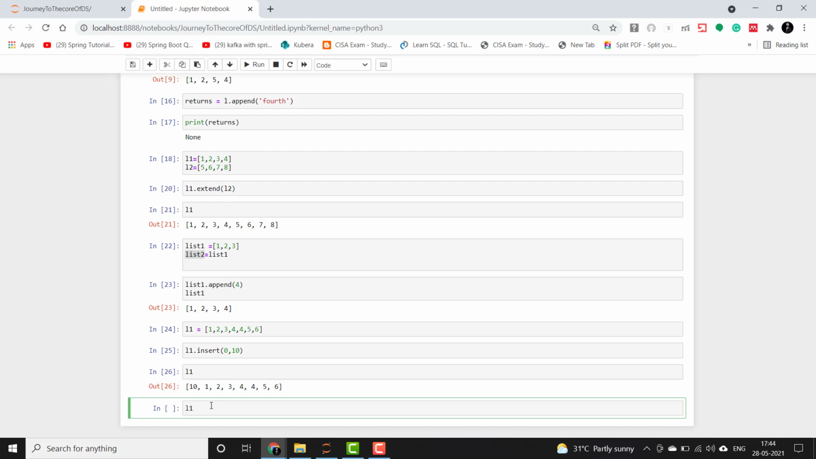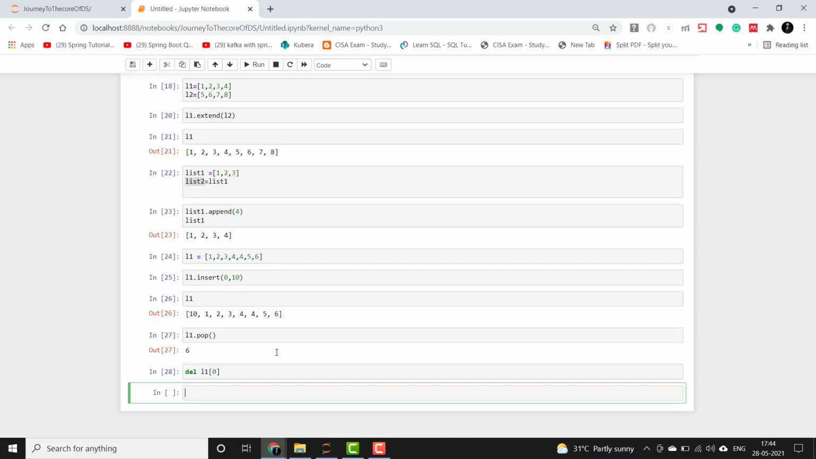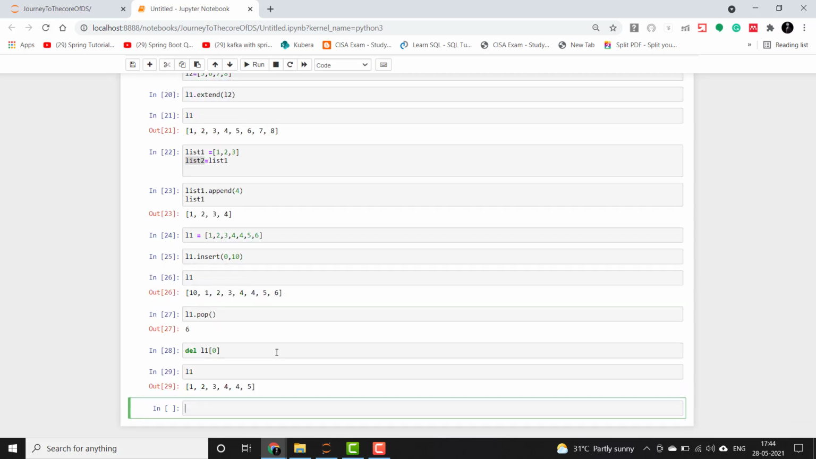So now we can do the pop operation also. Pop, as the name suggests, will pop out the last element from the list. So if I say dot pop, it will give me 6, that is the last element. Likewise, we can also delete a certain element from a list using the index value. Let's say that we want to remove the 0th index, so what we'll specify is del L1[0]. So if we see here, L1 will now have only 1, 2, 3, 4, 4, 5 and 10 is removed from the list.